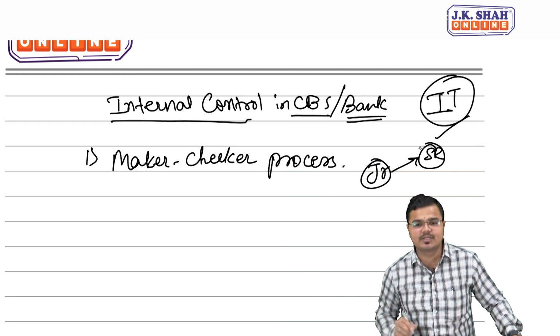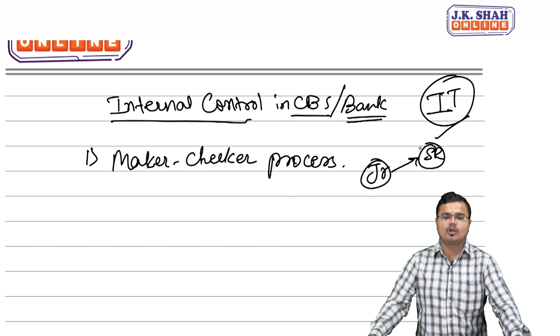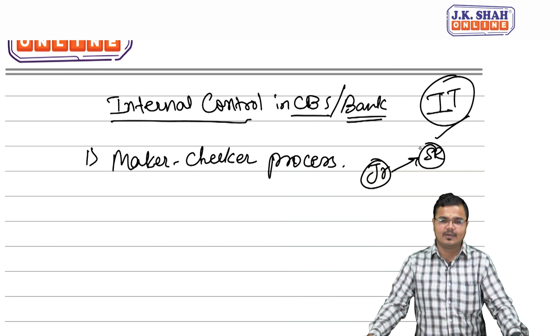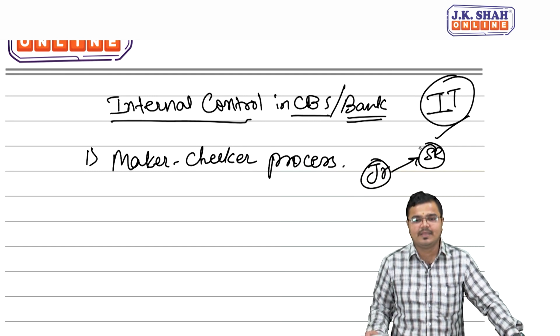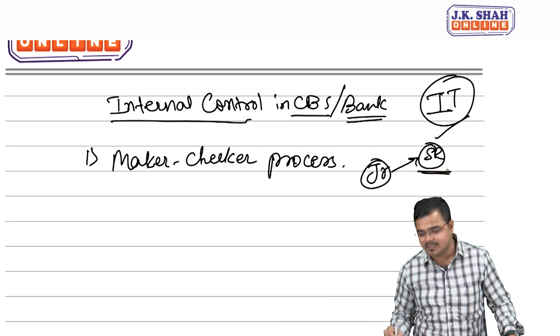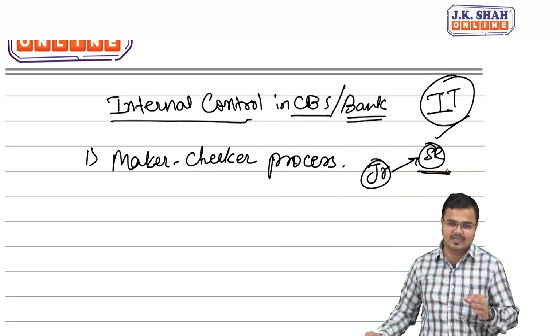If the junior's job is checked by the senior, automatically it gives the benefit of what? That correct data will be entered into the system and the junior will always be alert because all his jobs will be checked by the senior. So the first is the maker checker process.